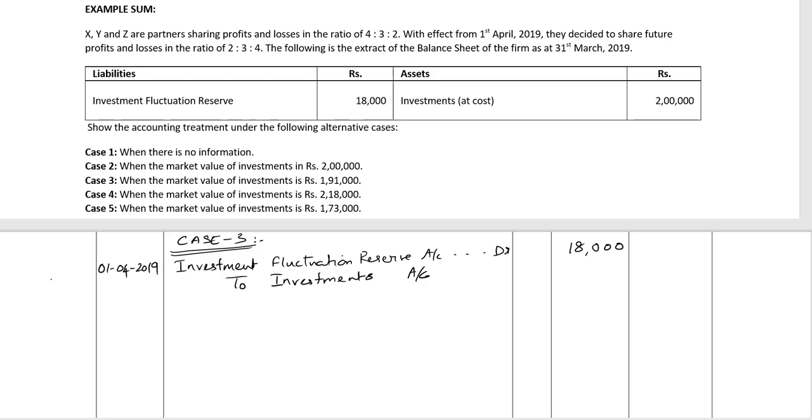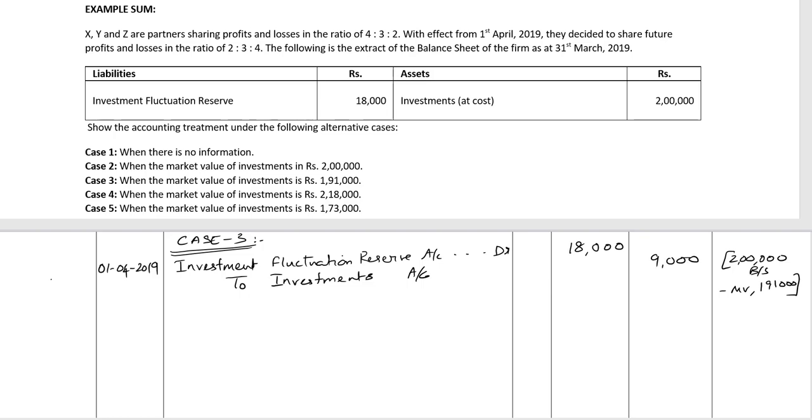Now investment is an asset having a debit balance. By crediting the investment account, I am reducing the value of investments and I need to reduce the value by 9,000, which is rupees 2 lakh, which is what is shown in the balance sheet, minus the market value, which is 1,91,000.